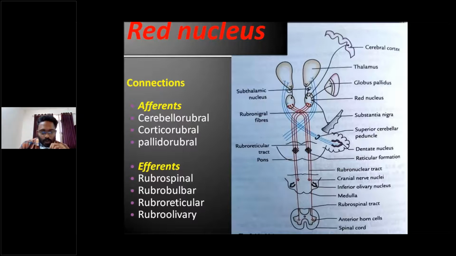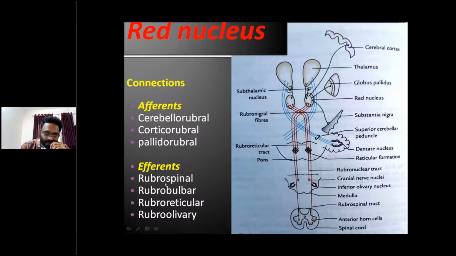Next, cortico-rubral fibers. The red nucleus receives fibers from the cerebral cortex, areas 4 and 6, cortico-rubral, and pallidorubral fibers from the globus pallidus.